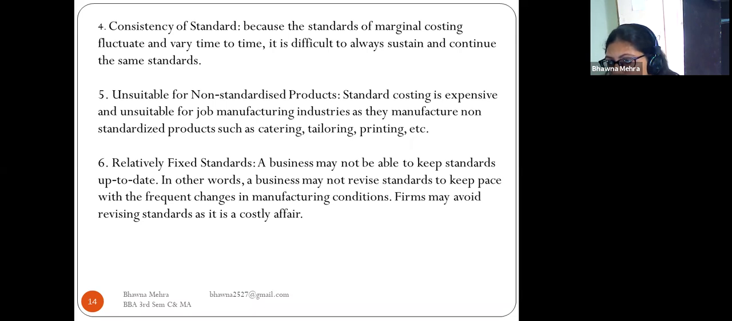Unsuitable for non-standardized products. Standard costing is expensive and unsuitable for job manufacturing industries that make non-standardized products such as catering, tailoring, and printing.